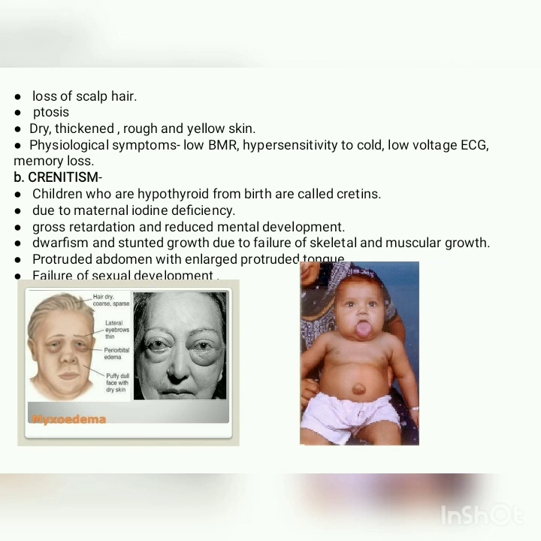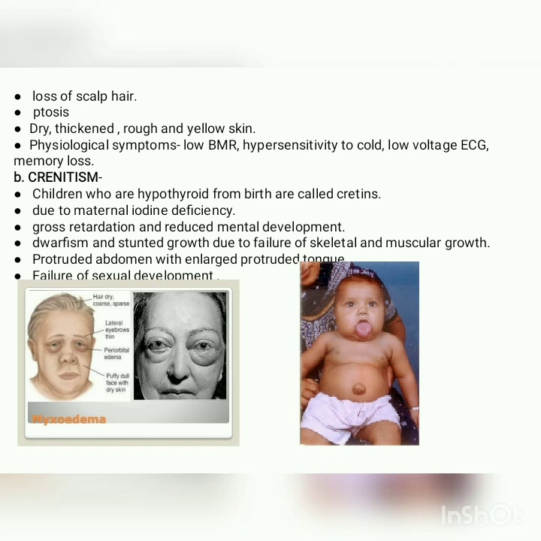the development of the CNS. Next is dwarfism, stunted growth, and there is no proper development of the skeletal and muscular system. Children suffering from this disease have a protruded abdomen and a large protruded tongue. We can easily make out in this picture the child is having a very large protruded tongue.